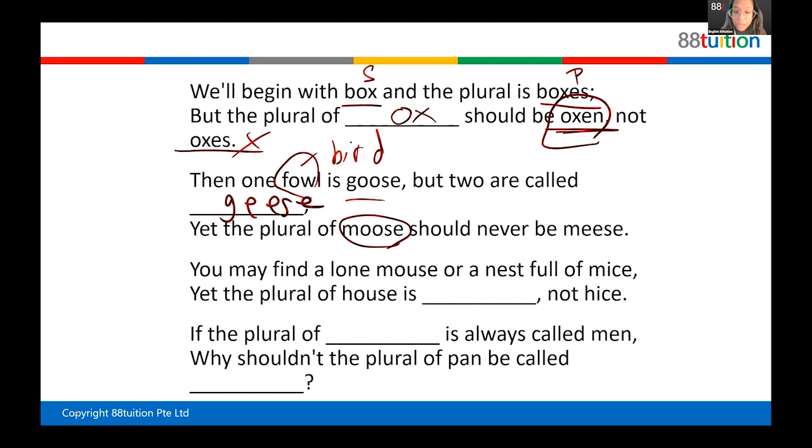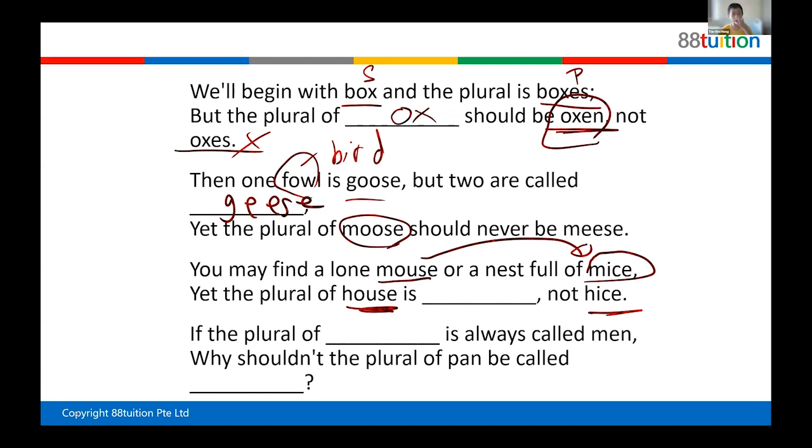Now one is mouse, many is what? One mouse, many mice. Mice is the plural of mouse. However, the plural of house is not hice. So you see, mouse becomes mice because you remove the O-U-S-E and you add I-C-E, right?